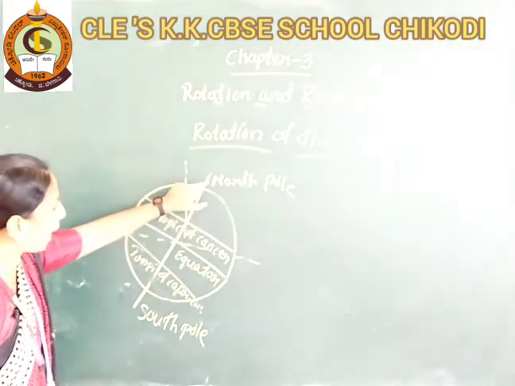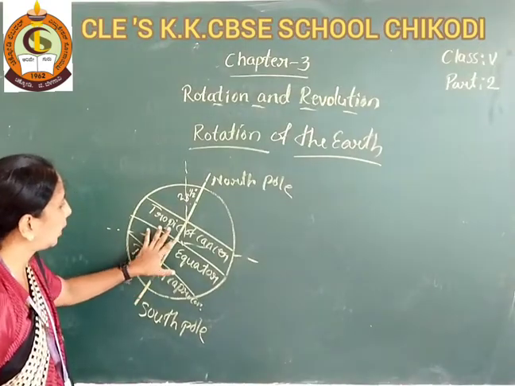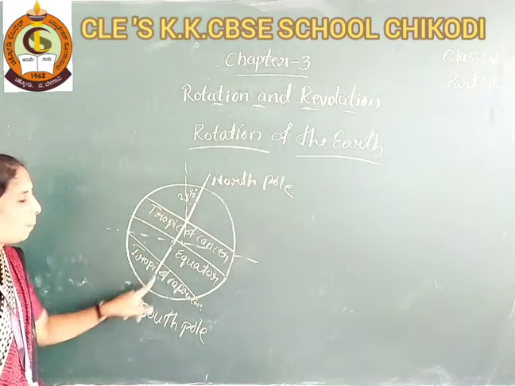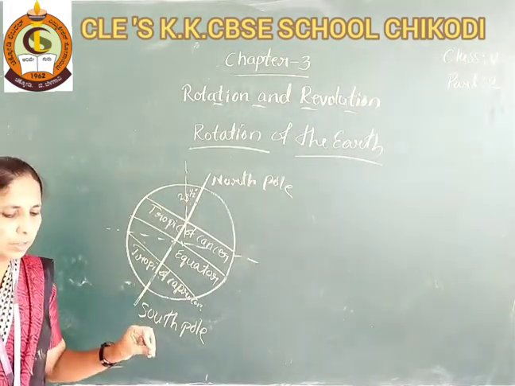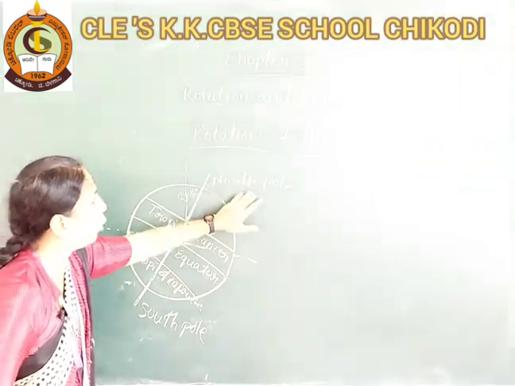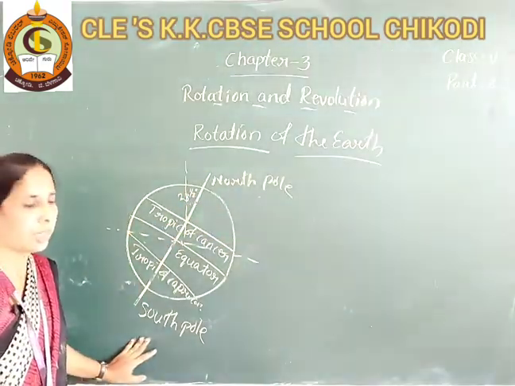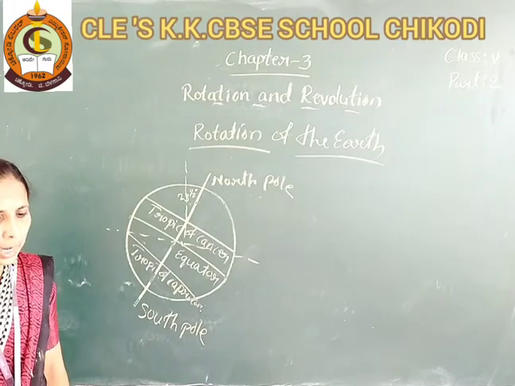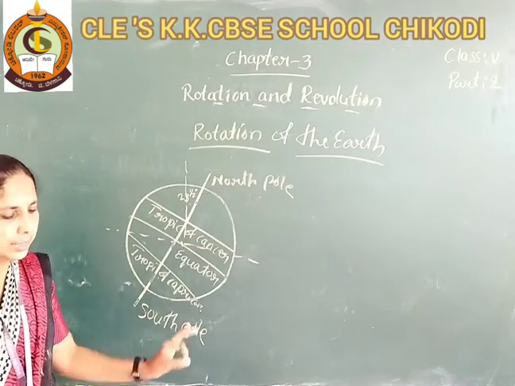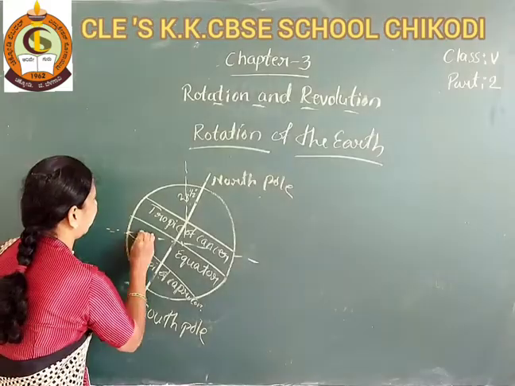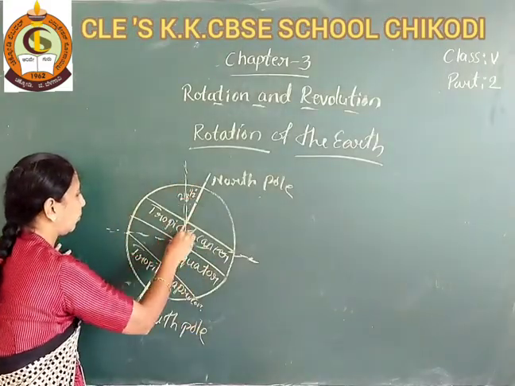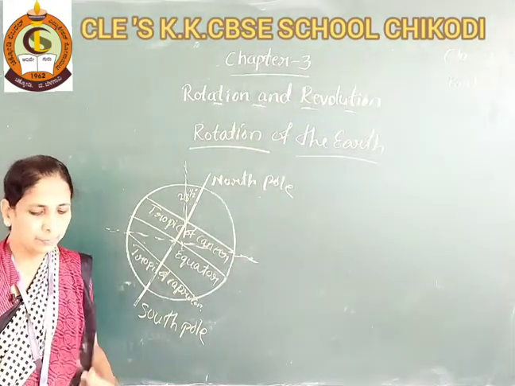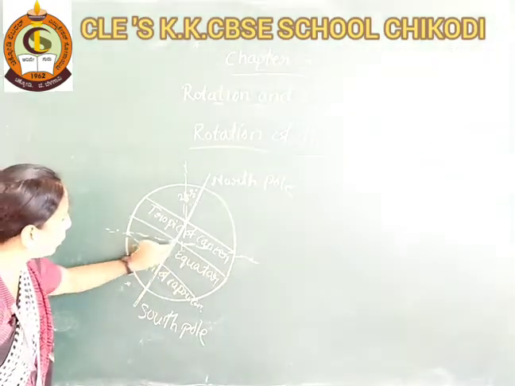This imaginary line passes through the center of the earth, from the north pole to the south pole. Okay, students? And see here, it is tilted at an angle of 23.5 degrees from the plane center of the earth.